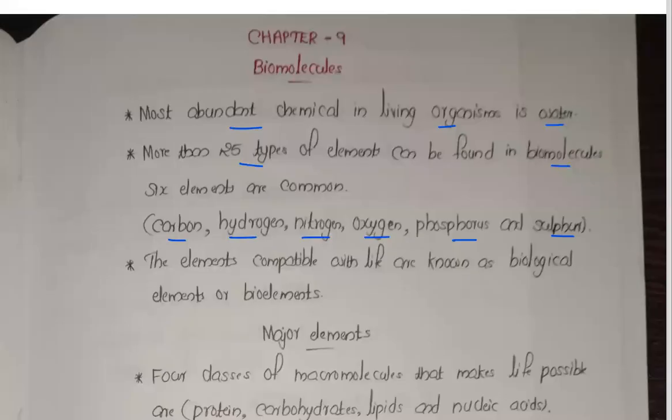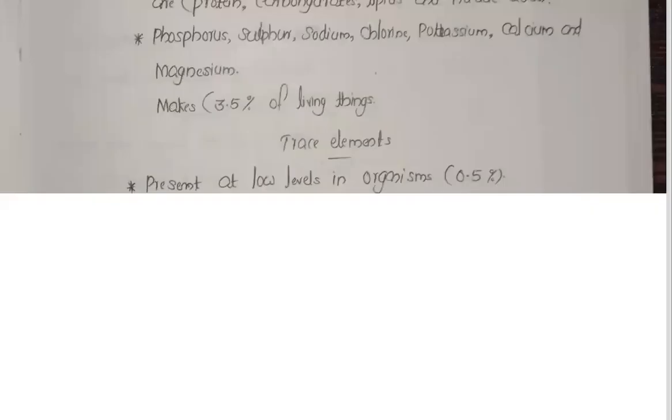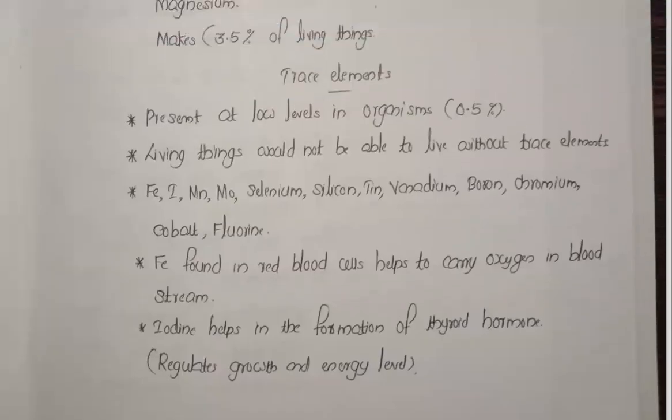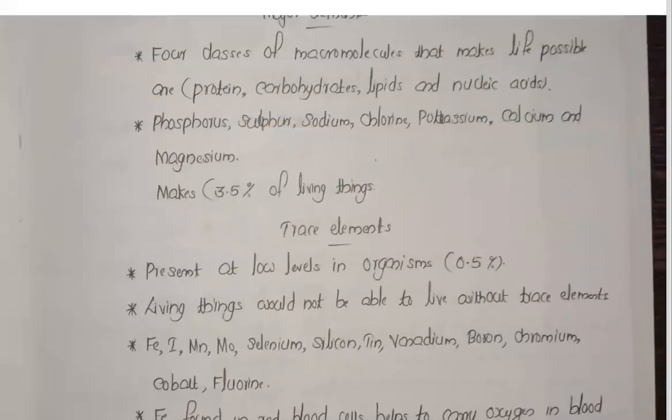Now, the elements that are present in life are called biological elements or bioelements. Okay, that's a simple definition. Now, the major elements that are present in our body. Several types of elements are there. So now we can discuss the major elements that are present in our body.